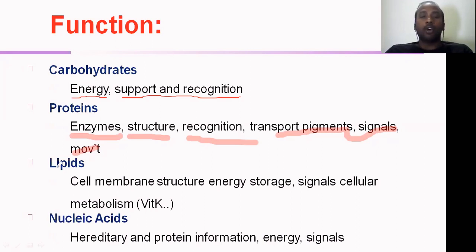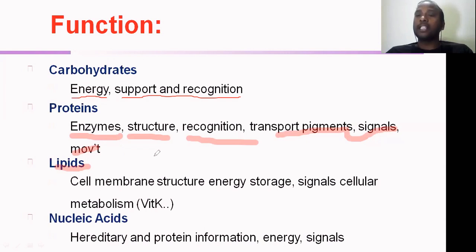Then coming to the third biomolecule, that we call lipids. Here lipids, in simple form, we call them fats. So does fat have any kind of role in the cell? Because nowadays everyone is speaking about fats being very bad for the cells, very bad for the human system. This is not exactly true. Why? Because lipids are fats.